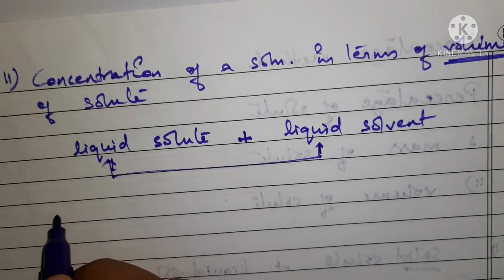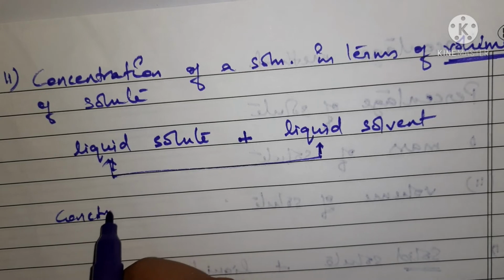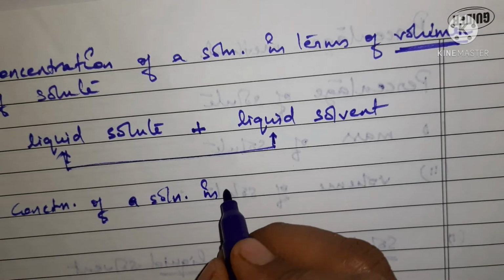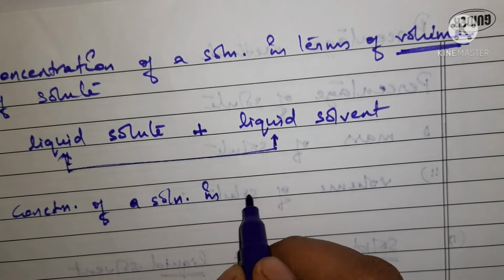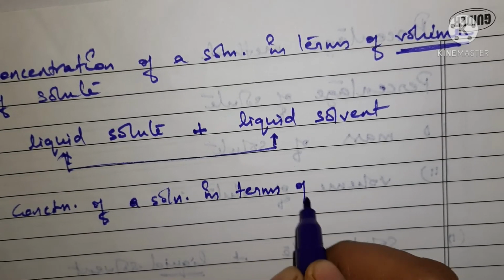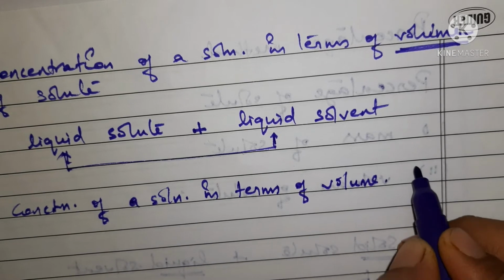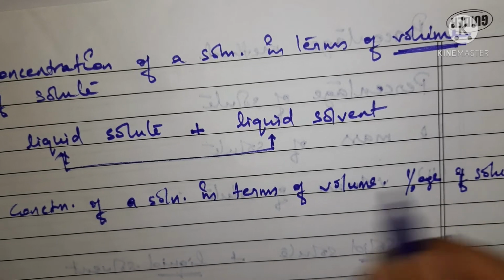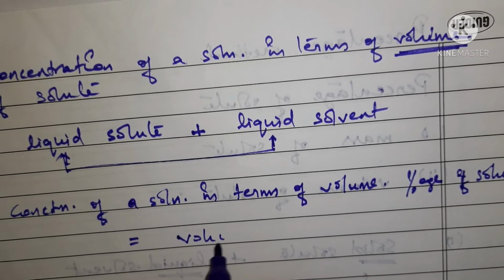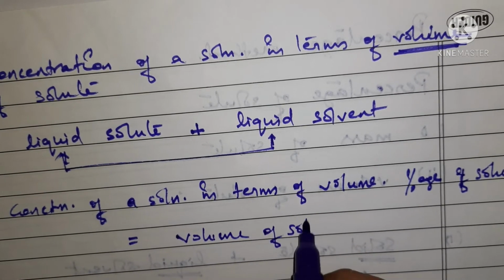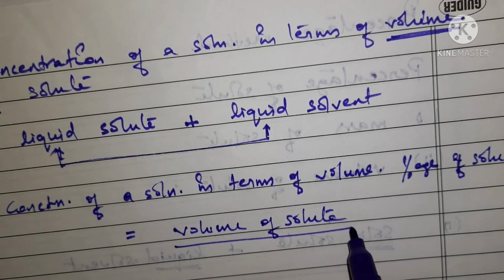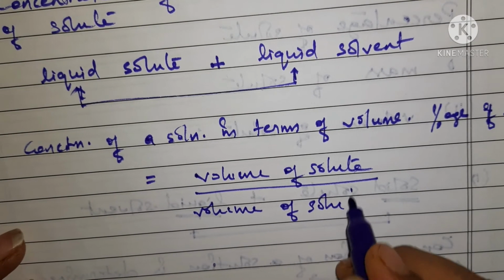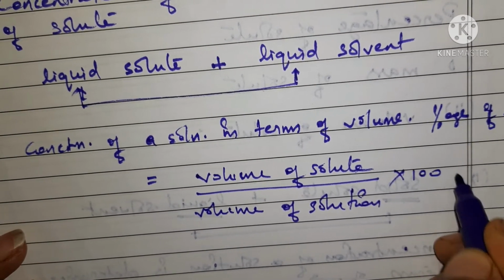So what is the formula here? The concentration of a solution in terms of volume percentage of solute is given by volume of solute upon volume of solution, into 100, which will give you the percentage.